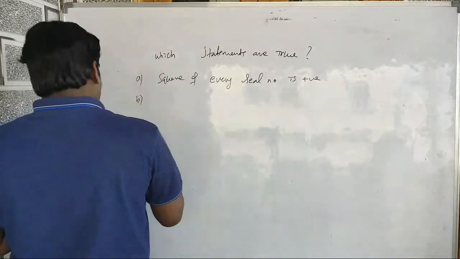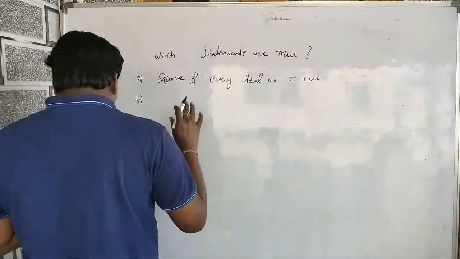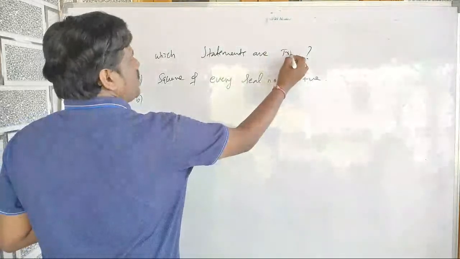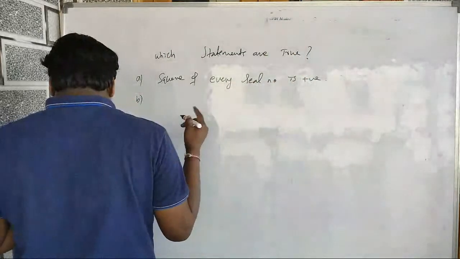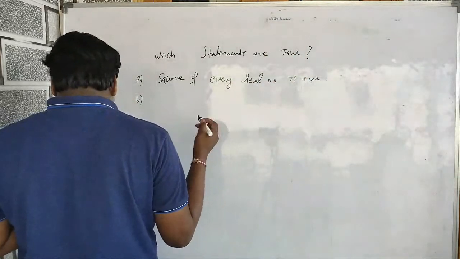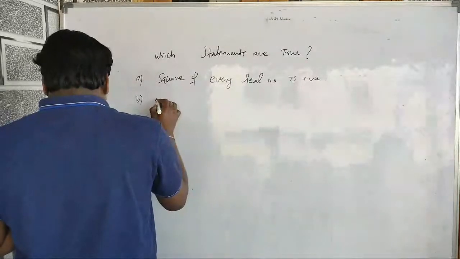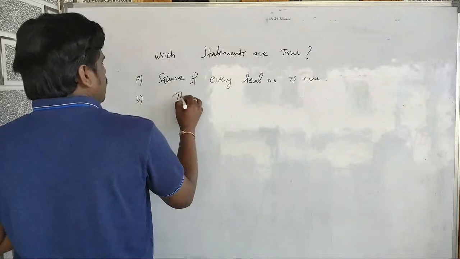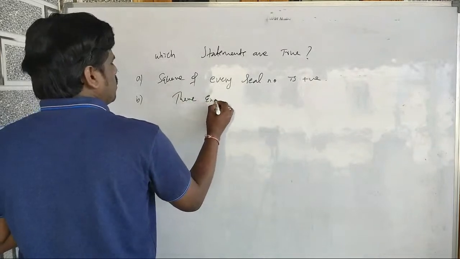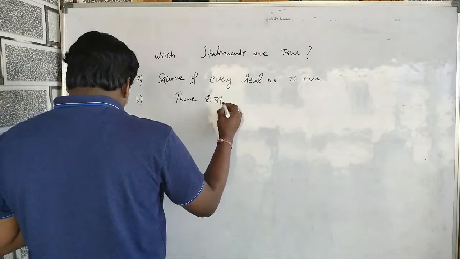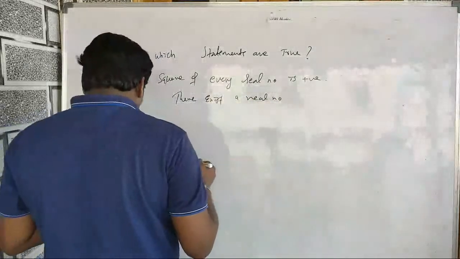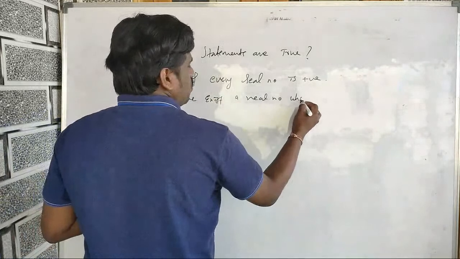Option B: there exists a real number whose square is positive.